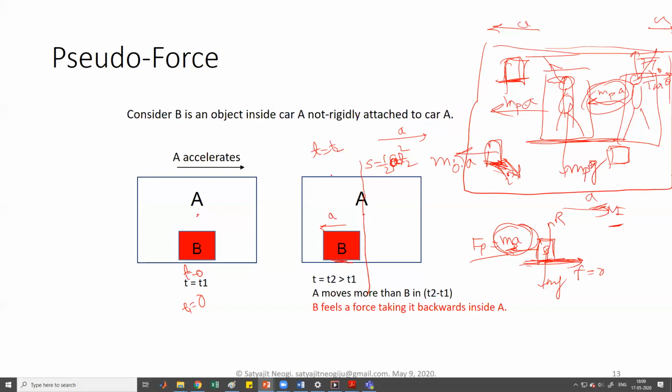So you understand, right? For all these objects, whenever you draw the free body diagram, you have to again remember, you are drawing it with respect to the non-inertial frame of reference. Then there would be a pseudo force, in which direction? Opposite to the frame's acceleration. And what is the magnitude of that force? The mass of the object that we are considering times the acceleration of the non-inertial frame of reference. Okay, so that would be the magnitude.